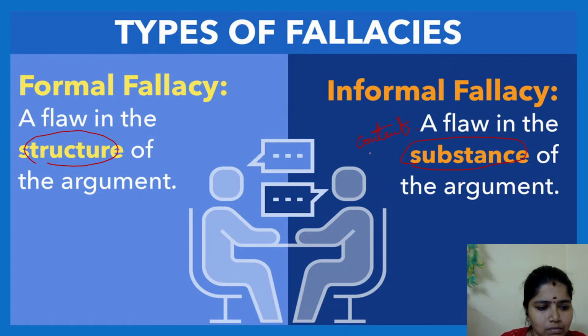Ma'am, will the major term come in the premise? Always. In the second premise, the major term should not be there. If it is there, we have to rearrange. The major premise is the one that should contain the major term. The minor premise is the one that should contain the minor term. This is the rule for how a syllogism should be. The conclusion should have both the major and the minor in their respective places, and the middle term appears in both premises.